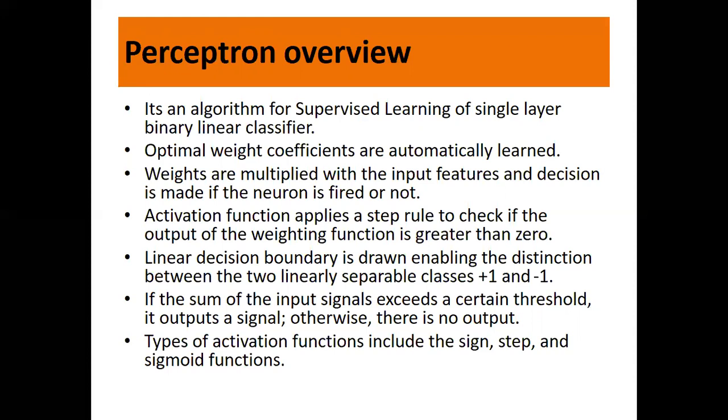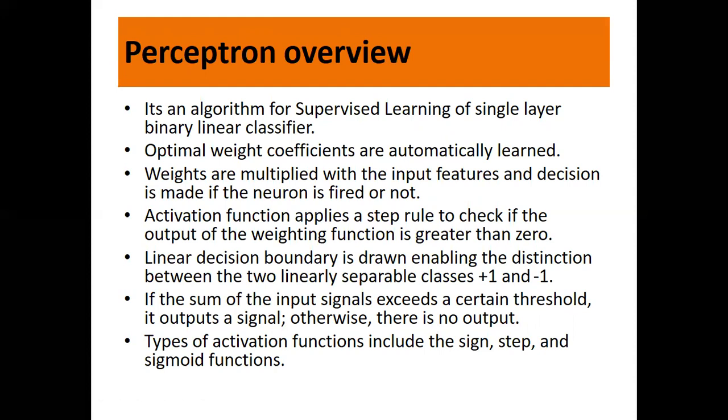The activation function applies a step rule to check if the output of the weighing function is greater than 0, right? Now, a linear decision boundary is drawn, enabling the distinction between the two linearly separable classes +1 and -1. This is possible by applying your activation function because the output will be either +1 or -1. If the sum of the input signals exceeds a certain threshold, it outputs a signal, otherwise there is no output. Whatever the output is, if it is more than the threshold, then you will get +1 or it is activated. Otherwise, it is not activated, there is no output.